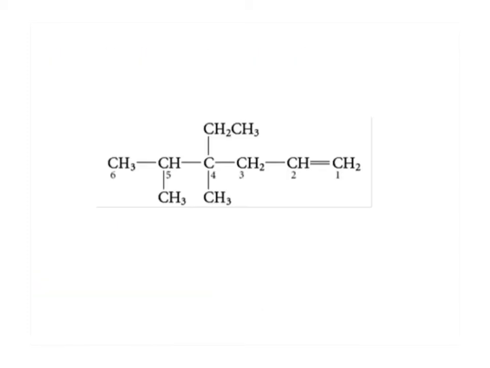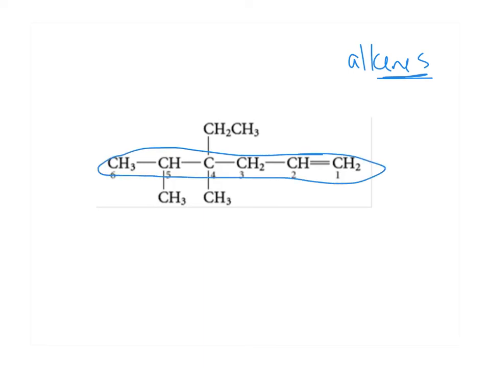When we name compounds containing double bonds, these are called alkenes. And instead of ending with ane, we end with ene. The other rules are the same. So my first rule, again, is I find the longest chain. For alkenes and alkynes, which are 3 bonds, it's important that we remember the longest chain has to contain that double bond. The other thing to remember is we number that chain so the double bond has the lowest number possible. So it's the longest chain with the double bond, which would make this longest chain hex